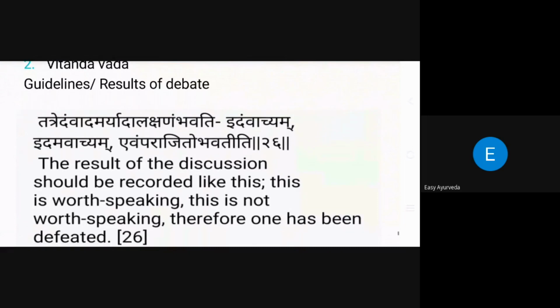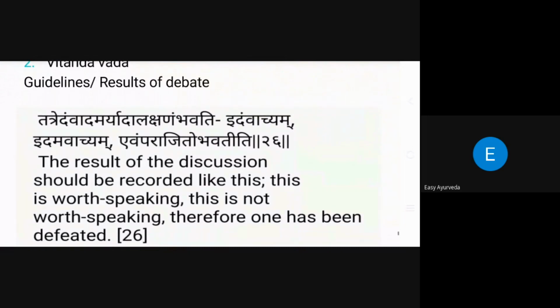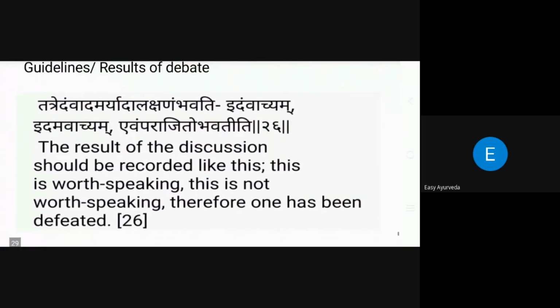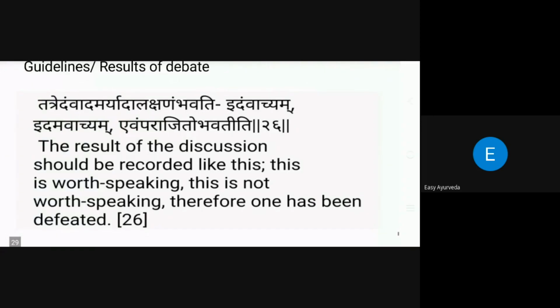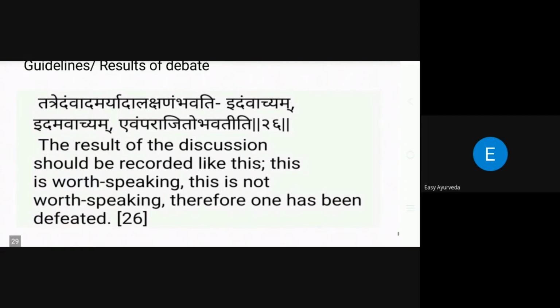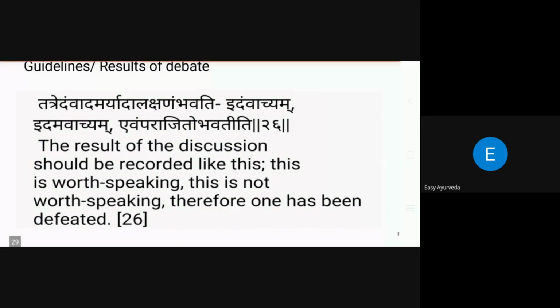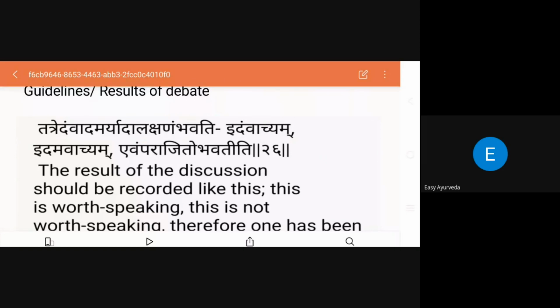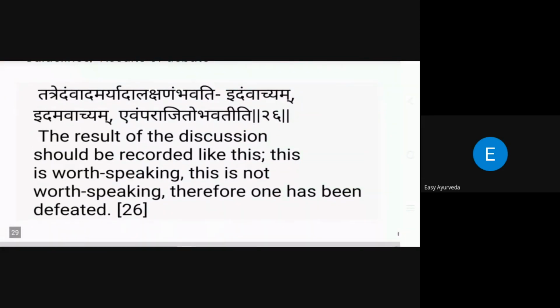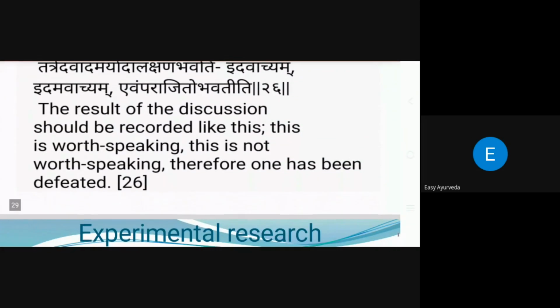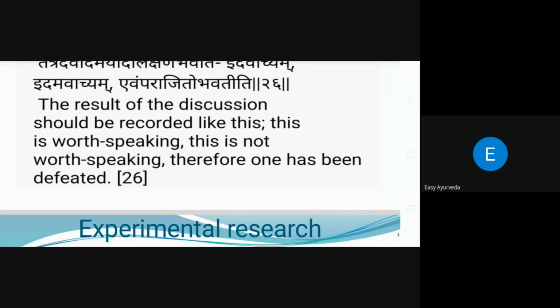The next point mentioned is the guidelines and results of debate. The importance of debate is that the result of the discussion should be recorded: this is worth speaking, this is not worth speaking. Therefore, one has to be defeated. How we should conclude our debate is also explained in this context.